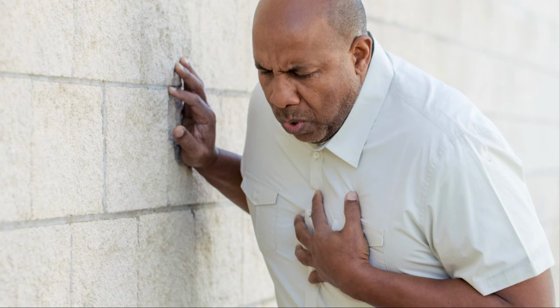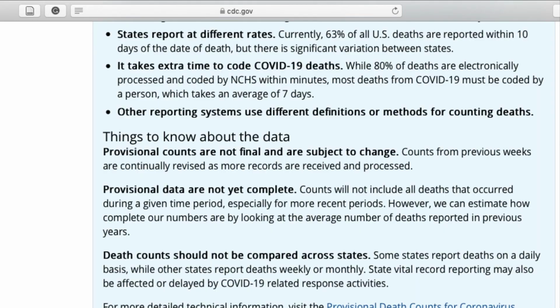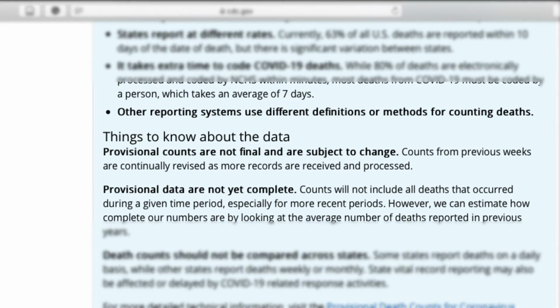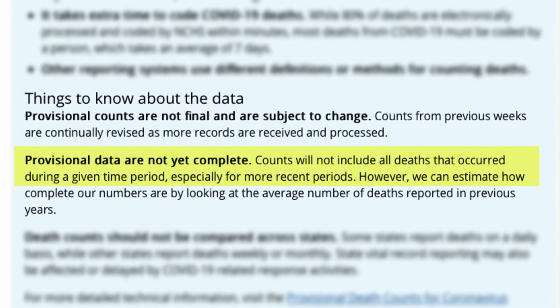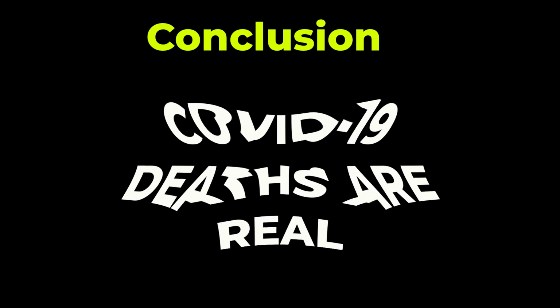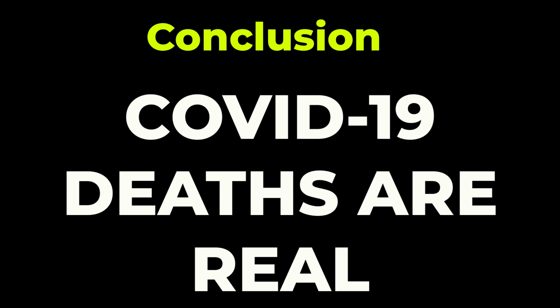Imagine a patient with chest pain who is scared to go to the hospital to avoid getting the virus and then dies of a heart attack. Not a direct death from COVID, but it's definitely the pandemic taking lives in other ways. Also, if you really still believe that COVID deaths are inflated, just remember that the COVID-19 data we see right now might actually be lower than the actual number, because mortality data usually has significant lags as different states report at different times. In the end, what matters is that both death certificate data and excess death data are consistent with COVID-19 taking a huge toll in the US, as opposed to what the Facebook posts and tweets claimed.